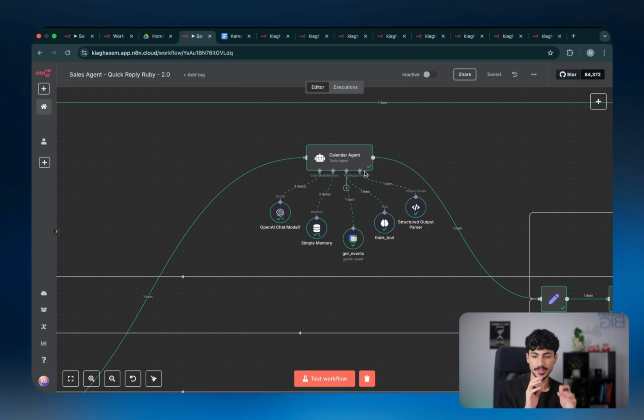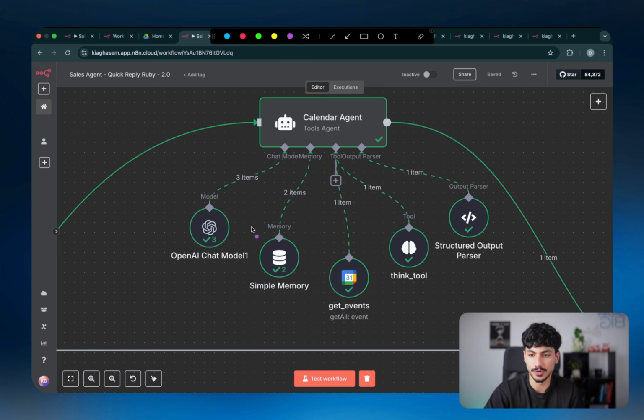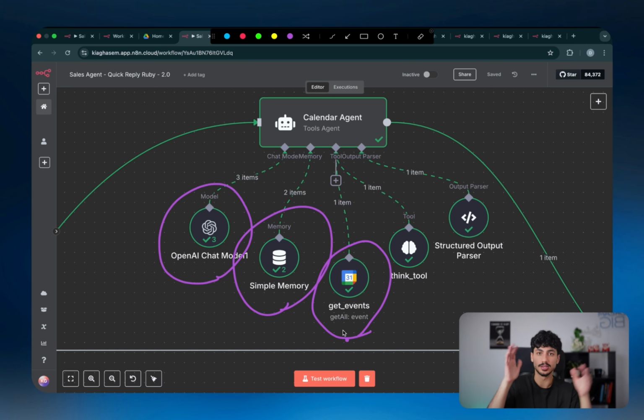Now, in the case of the calendar agent, this is basically just a standard AI agent that you can build on n8n. Basically, an AI agent on n8n can have access to a brain, which is basically just the way it thinks. It can have access to memory, which is basically just its way of remembering what just happened and remembering its own thoughts and actions. It can have access to tools, which will allow it to actually do things in the real world, which makes it agentic as we speak.